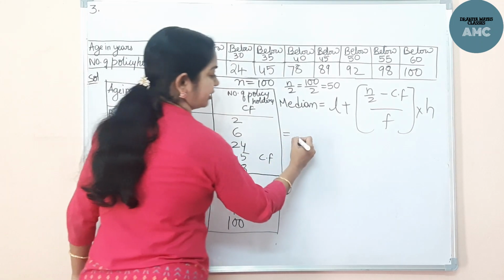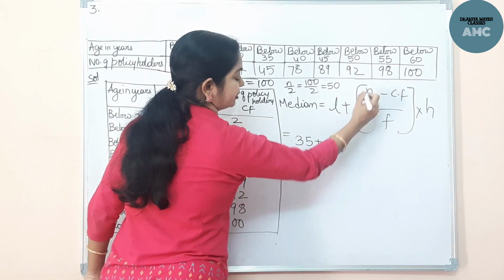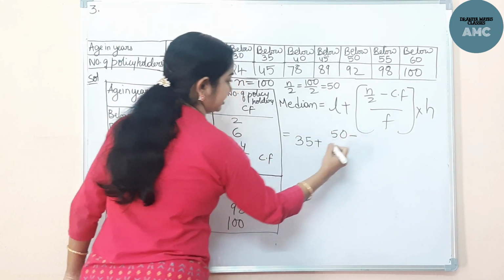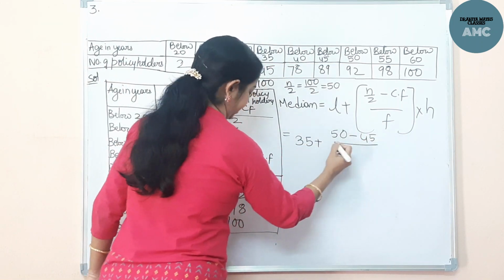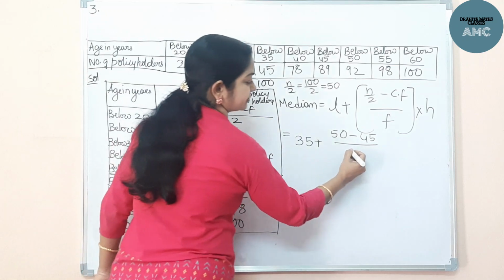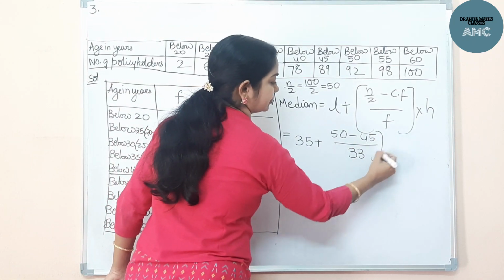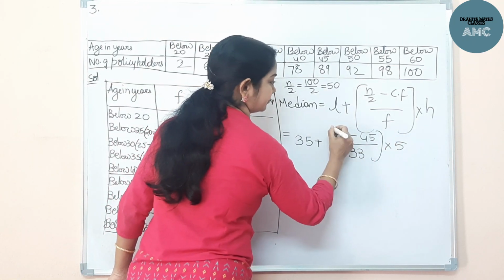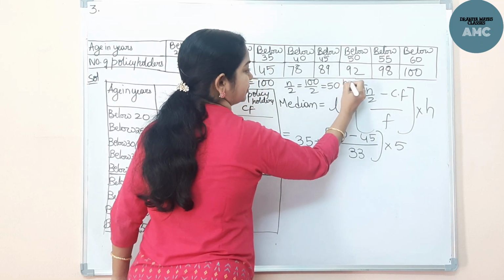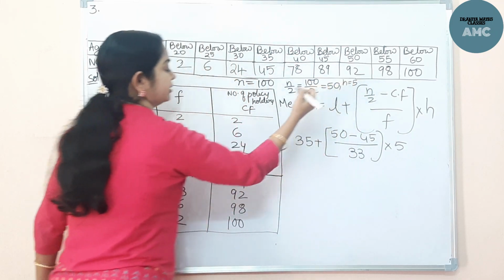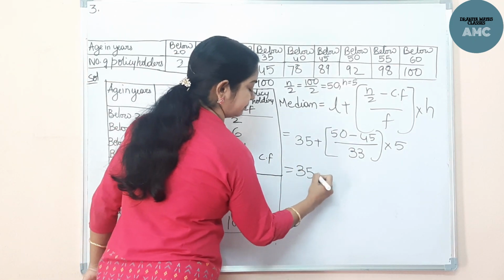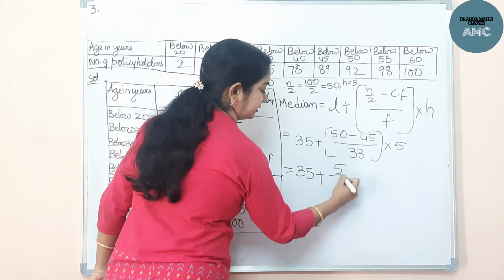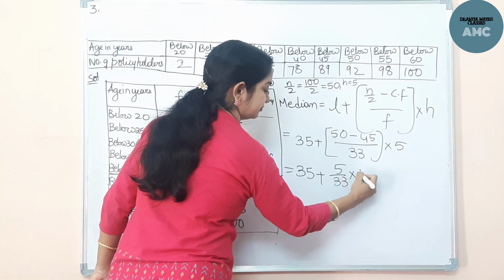The median class lower boundary, 35, plus n by 2 is 50, minus CF, CF is 45, by F value is 33, into H, which is 5. We'll write here the H value 5, the size of the class interval. Now this comes to 35 plus 5 by 33 into 5.